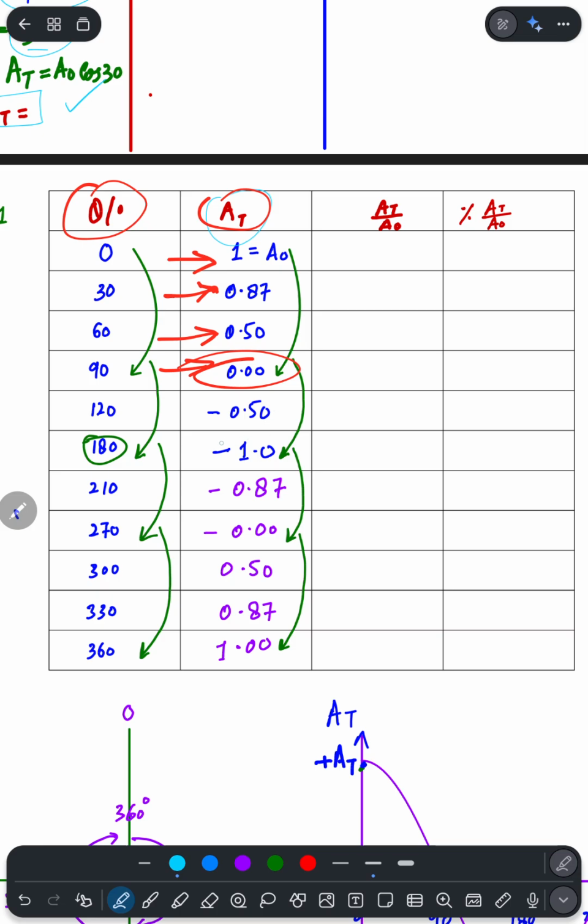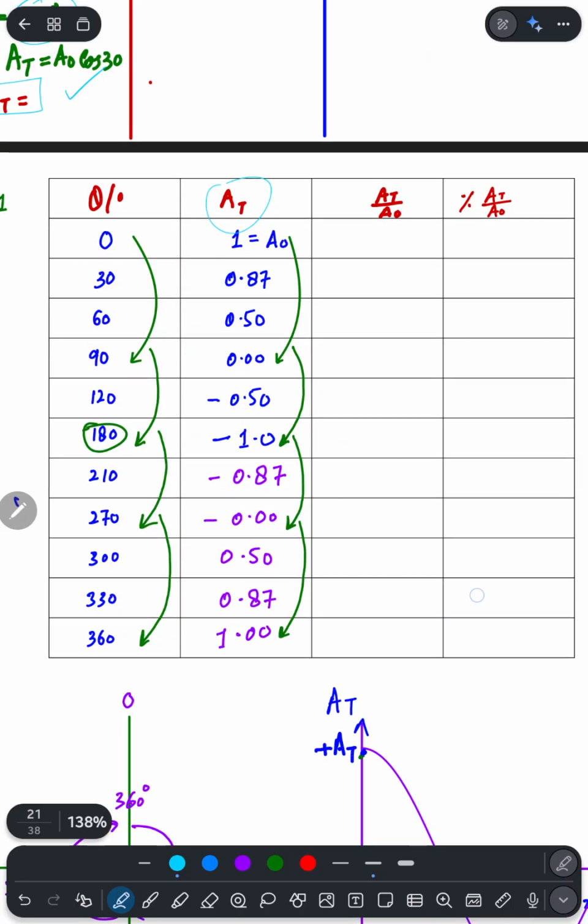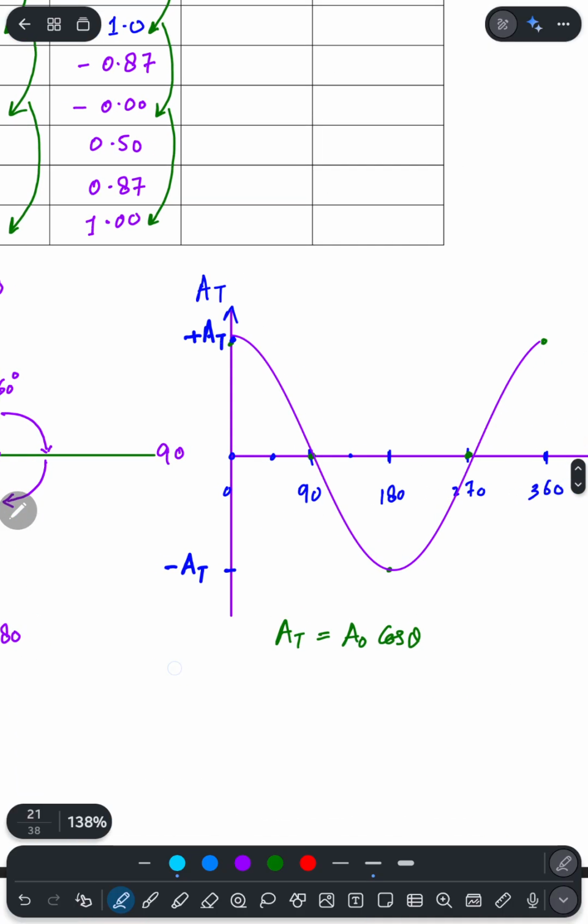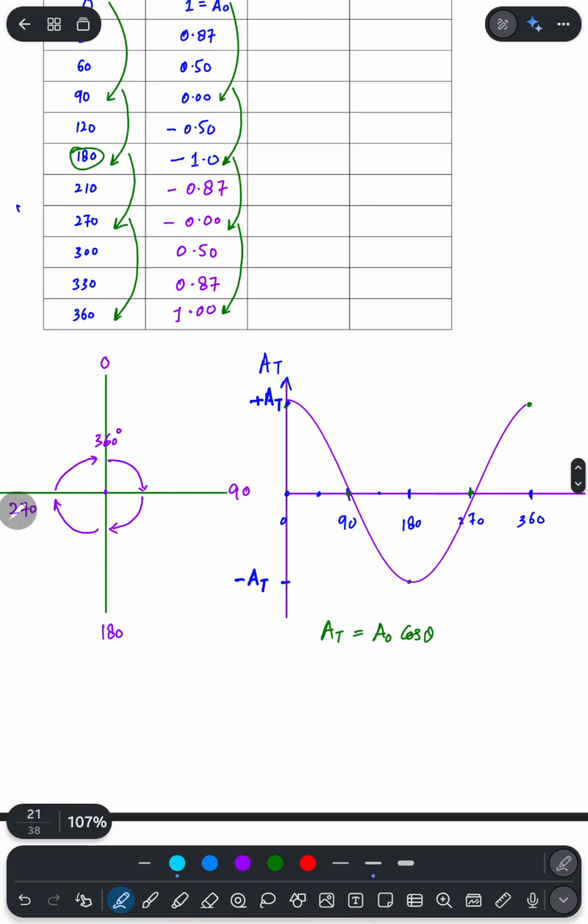Then at 180 degrees you get the same as 0 degrees, and at 270 degrees you get the same as 90 degrees, and so on. So this is basically a circular or periodic process. In this way I have drawn a diagram for you, which is usually asked in past paper questions: when the angle of polarization is rotated by 0 degrees, the amplitude of the transmitted wave is maximum. Then for 90 degrees it becomes 0.